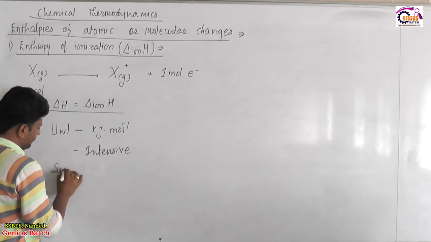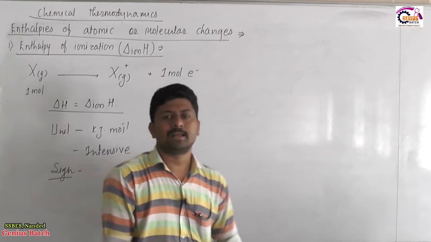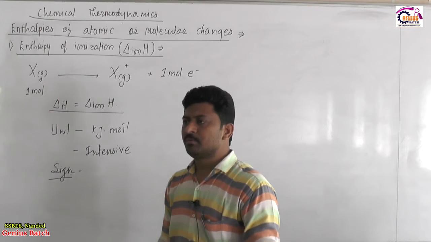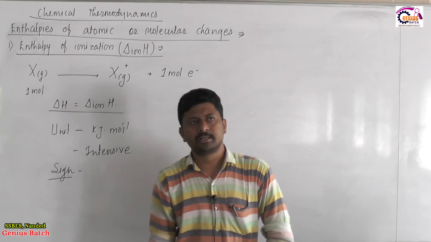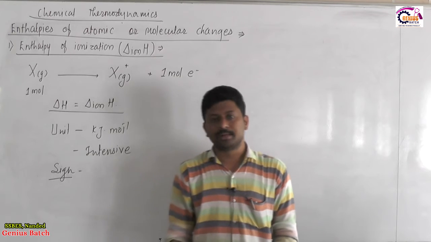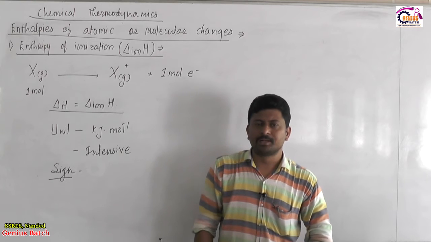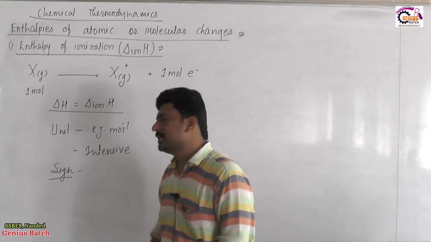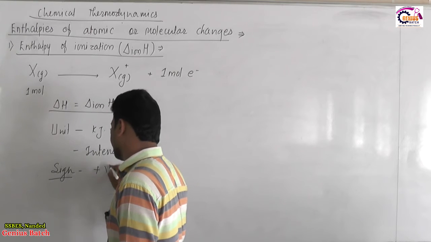Sign for it. Now, removal of electron is there. Electrons are under the influence of attractive forces exerted by the nucleus of the atom. So, whenever we remove electron, we need to break the interacting force. Breaking of interacting force involves absorption of heat, and whenever heat is absorbed by a system, its sign will be positive.